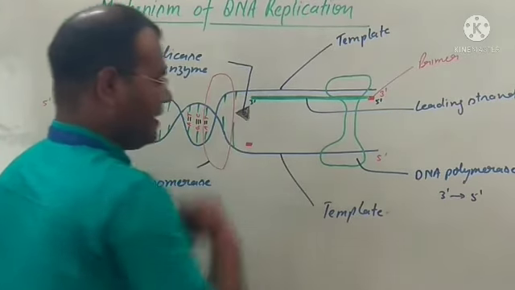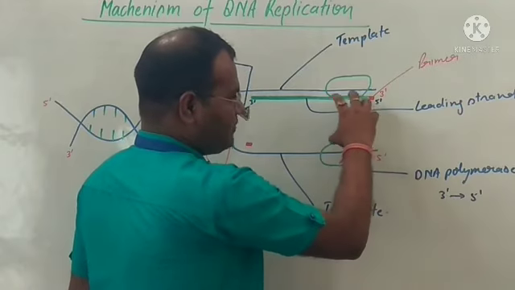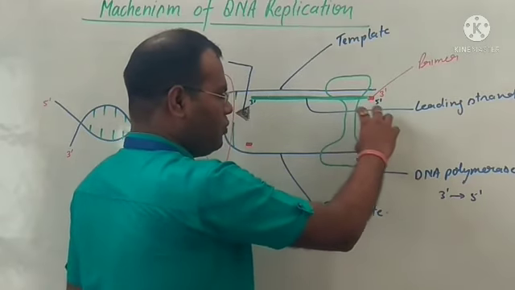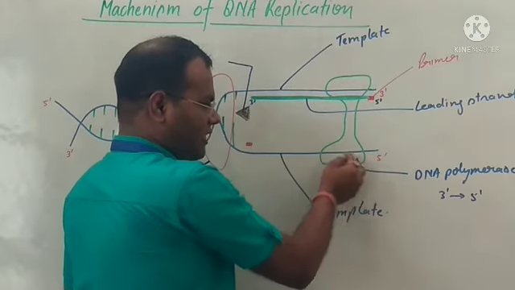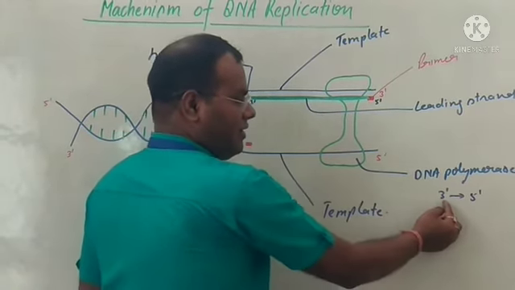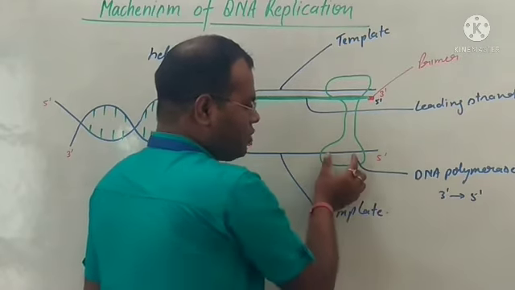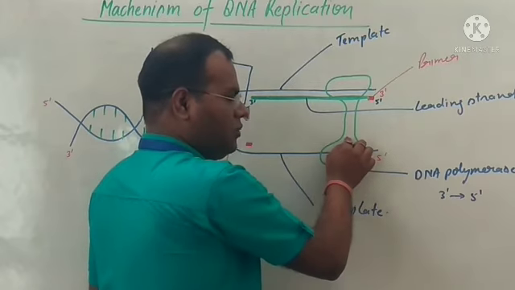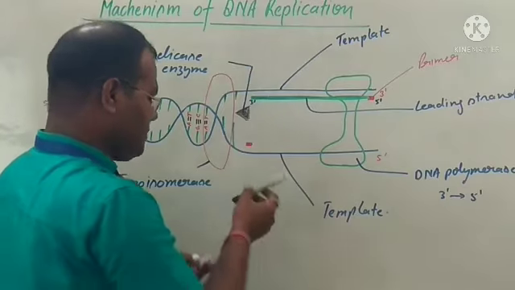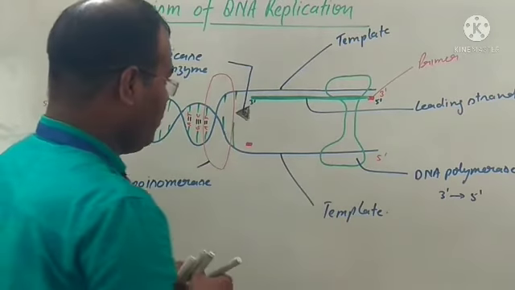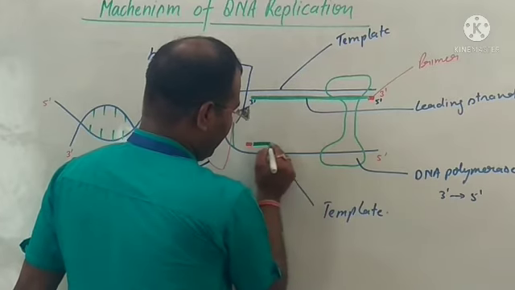In the other strand, the DNA polymerase moves in the 3 dash to 5 dash direction, but here the DNA polymerase always reads 3 to 5, so it has a problem in reading. Therefore, in this place, the new DNA chain is synthesized in fragments.